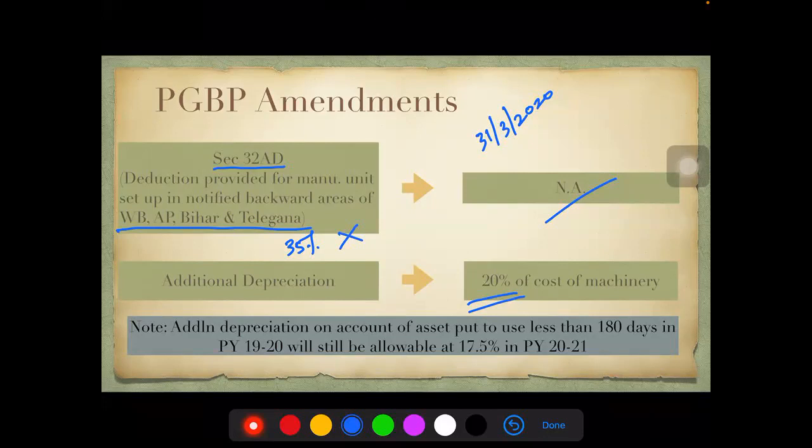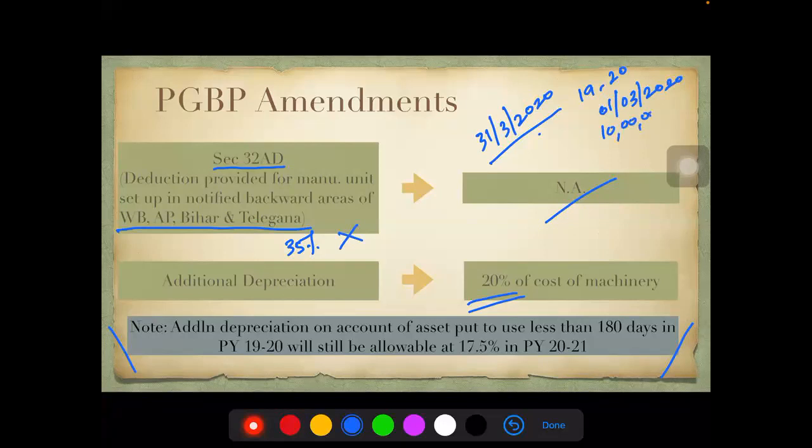This was only till 31st March 2020. I'll give a small example here to explain what I've mentioned in the note first. Say, for example, in the previous year 1920, on 1st March 2020, a machinery of 10 lakhs was put to use. Normally, we give depreciation at 15%, okay? And assuming it happened to be in the state of Telangana.